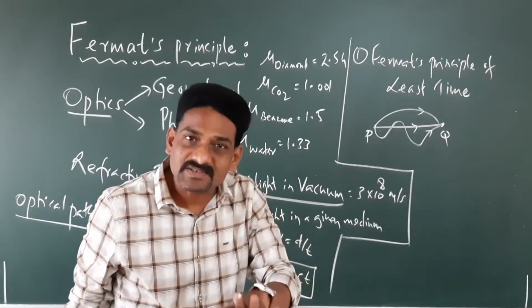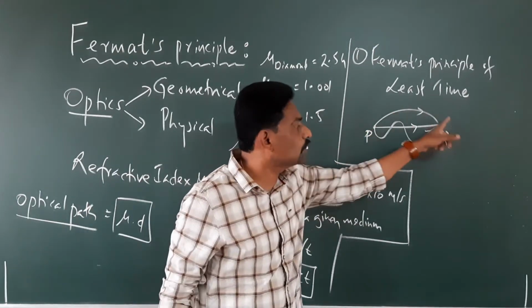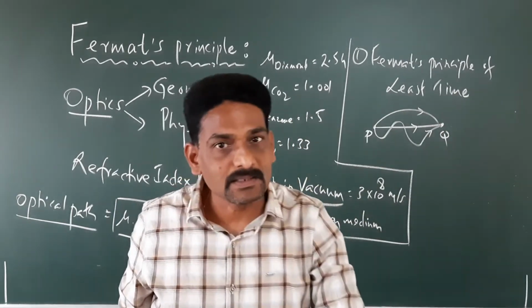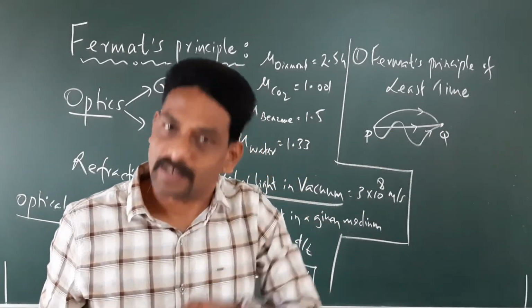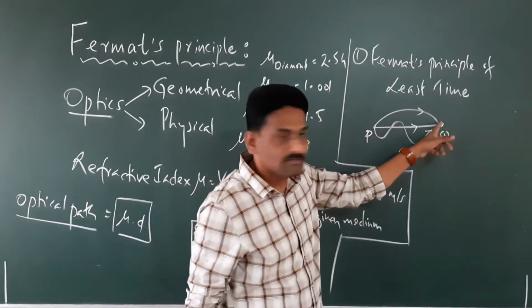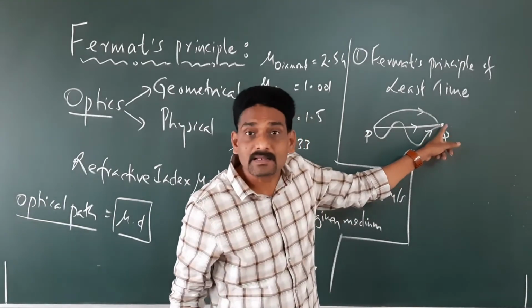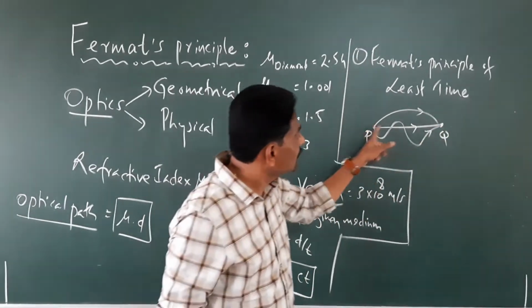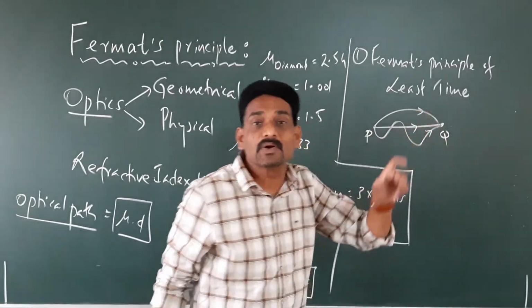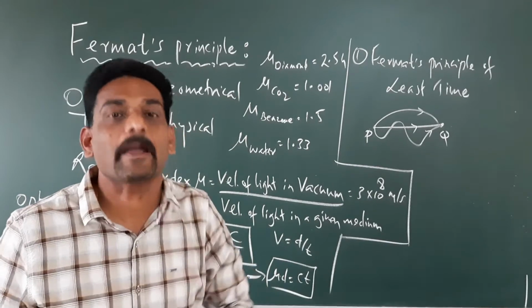But what Fermat says is that whenever a ray of light travels from one point to another, it always follows that path which takes least time. So the ray of light neither follows this path nor this path. It always follows this path, because that path takes the minimum amount of time.